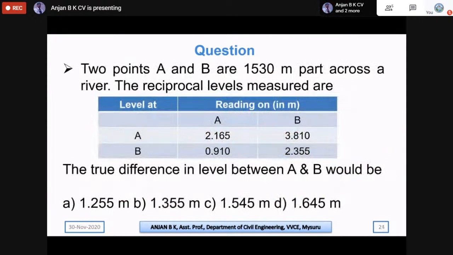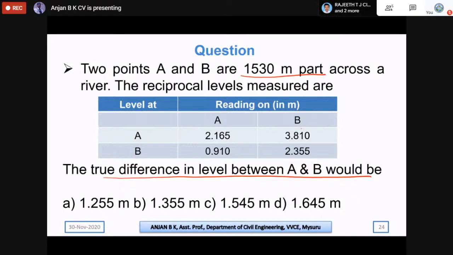And moving on to the next one, the two points A and B are 1530 meters apart across a river. Then find out what is the true difference in level between A and B. So we need to find the true difference in elevation between the points A and B. It is very simple.